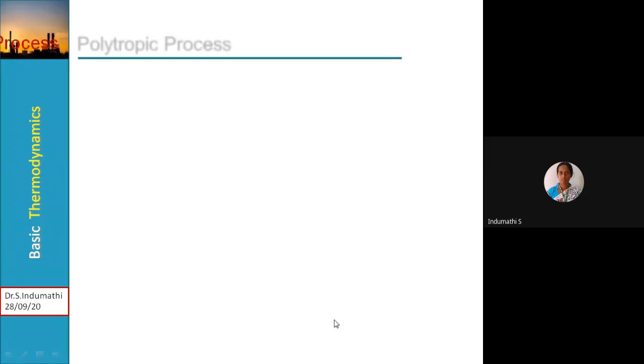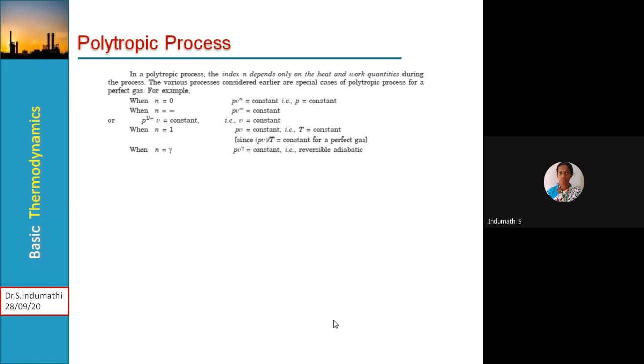So in a polytropic process, the index n depends only on the heat and work interactions during the process. The various processes considered earlier are special cases of the polytropic process for a perfect gas. For example, as you put n is equal to 0, PV to the power 0 is equal to constant, that is P is equal to constant, an isobaric process.